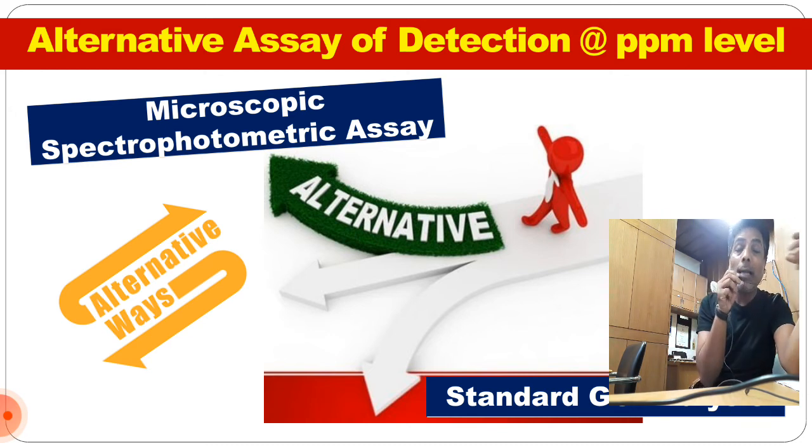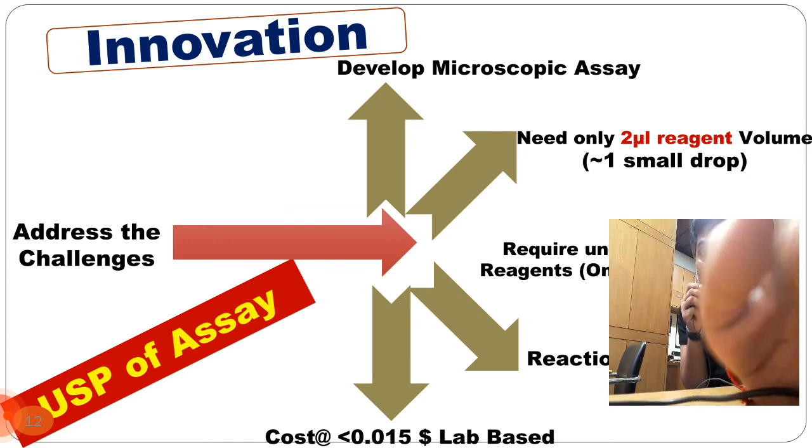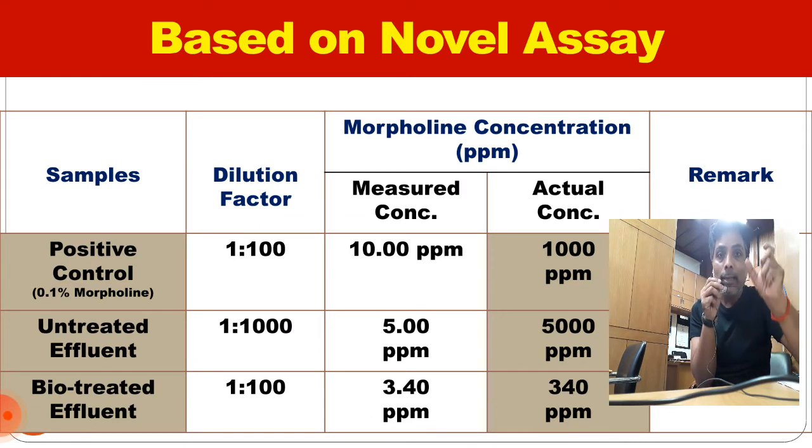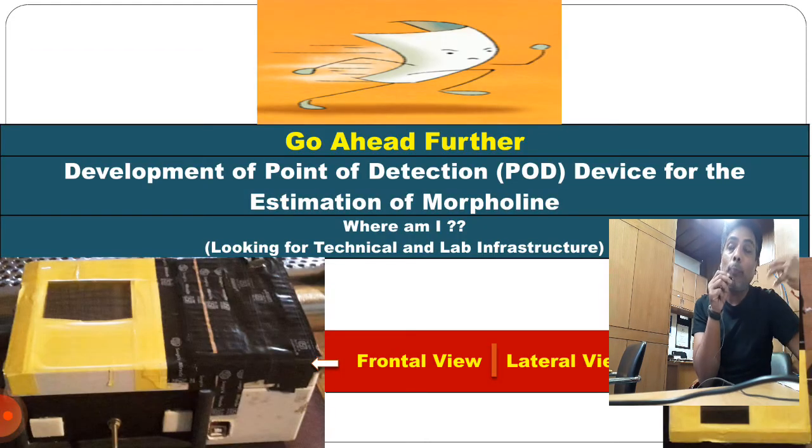So we are looking for an alternative method, and we innovated one. The USP of the method is that I need only 2 microliters of reagent volume, the total reaction volume is 300 microliters, and it gives a sensitivity of 2 to 10 ppm. Based on this novel assay, we found that the industrial effluent sample has a 5,000 ppm concentration of morpholine. Based on this assay, we are now planning to develop a point of detection device, which we can deploy in the field to estimate whether any environmental sample has morpholine or not.